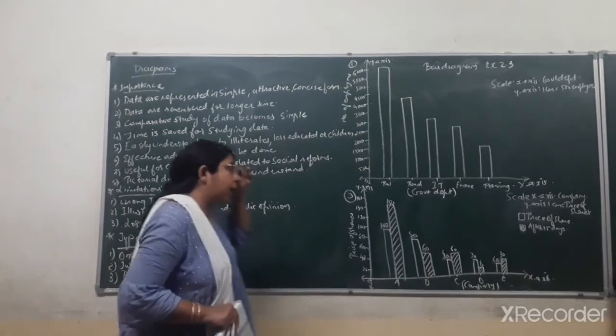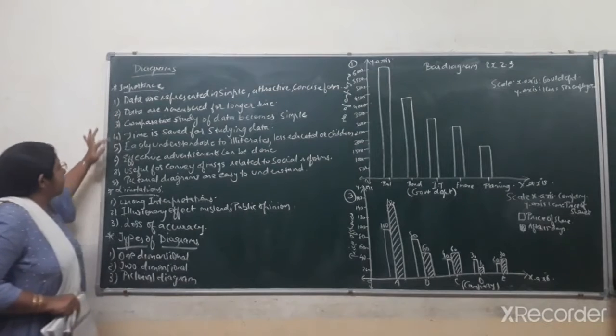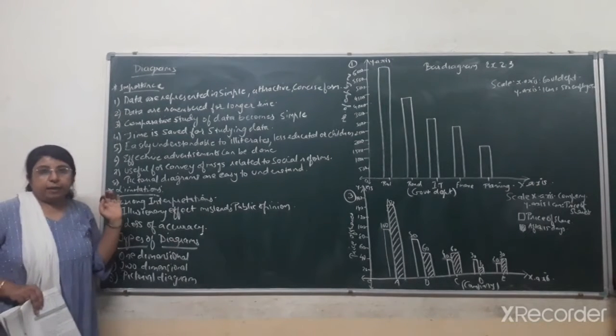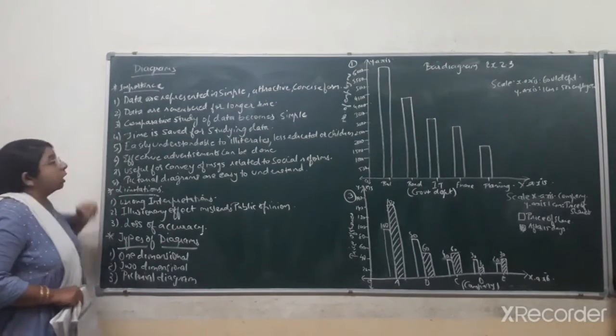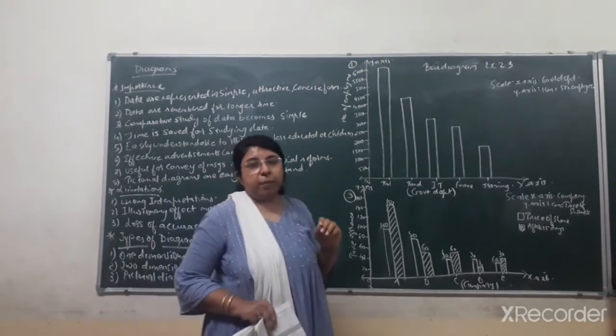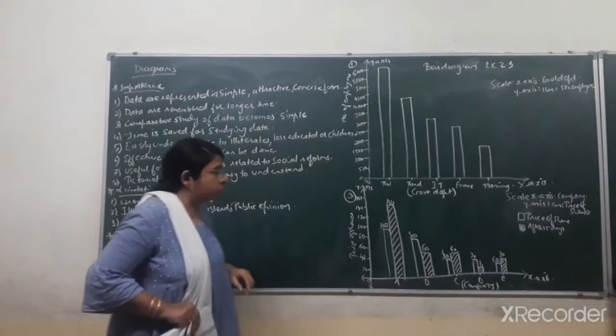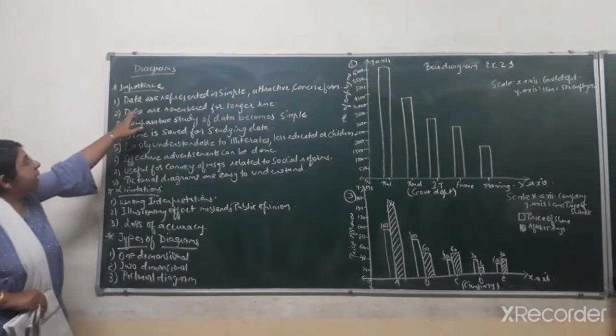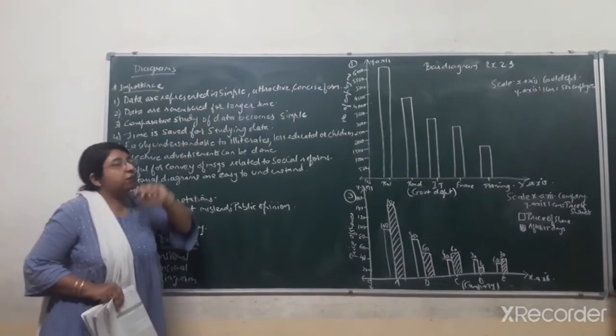Now we can see on the board I have written the importance and the limitations of diagrams. First of all, let us understand the importance, uses, or advantages of diagrammatic representation of data. The first one is that data are represented in a simple, attractive and concise form.